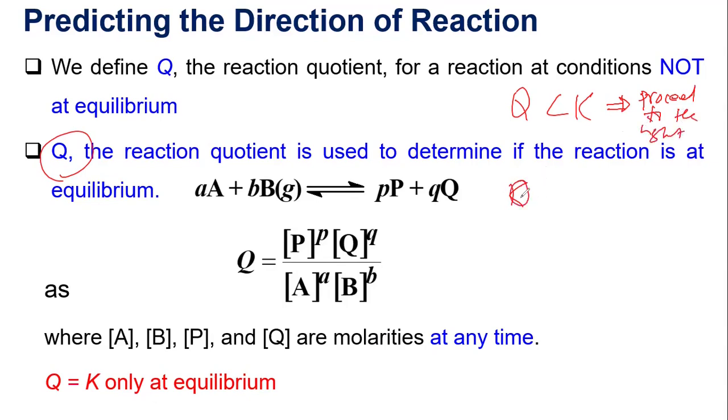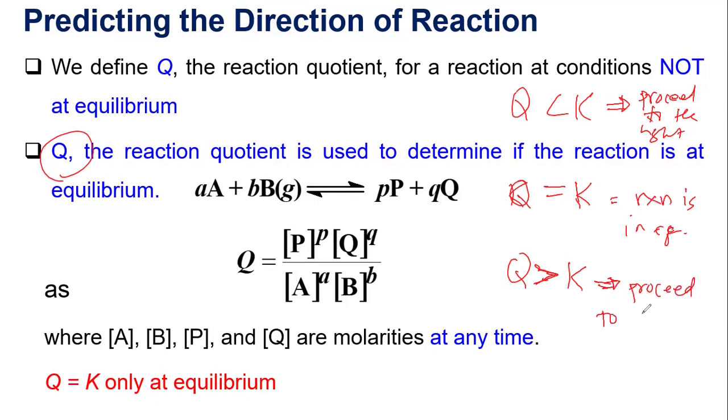When your Q, the reaction quotient, is equal to K, that means the reaction is in equilibrium. Okay, or the reaction quotient is greater than K. This means that in order to proceed to the equilibrium, the reaction must proceed to the left, going to the reactant side.